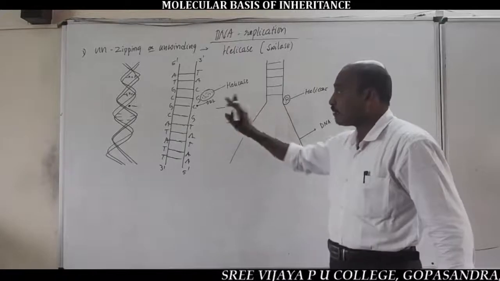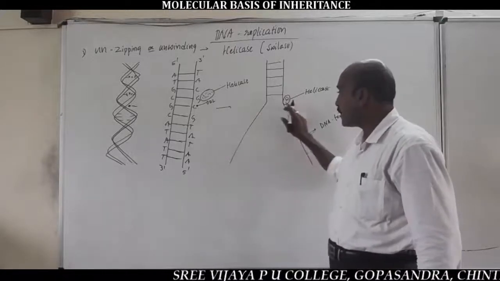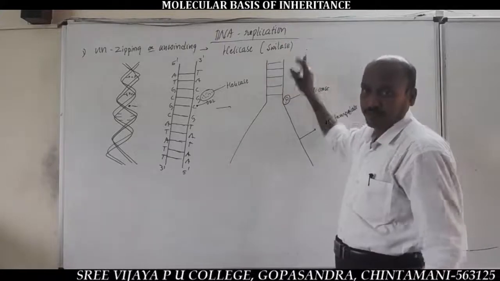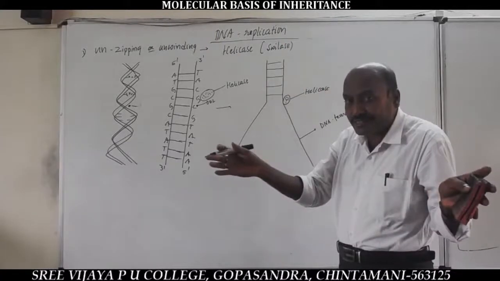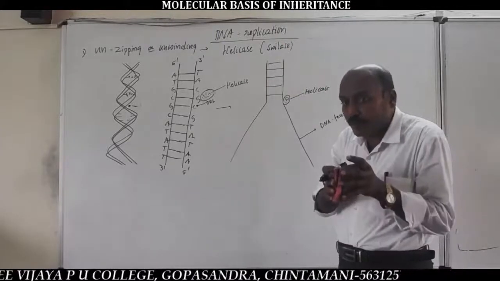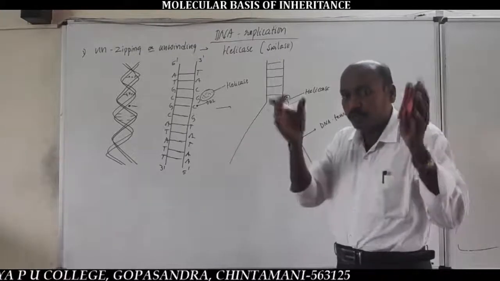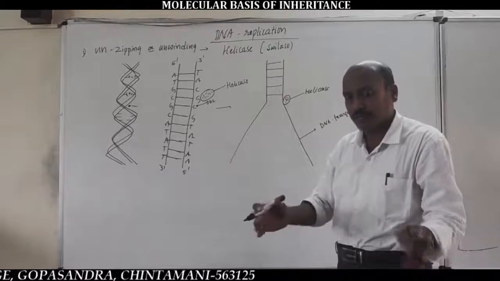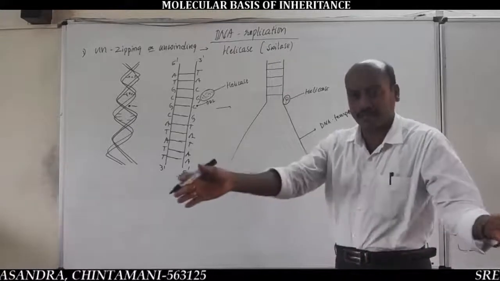At the ori site, the enzyme helicase separates the DNA strands by breaking hydrogen bonds. As a result, the two strands get separated.